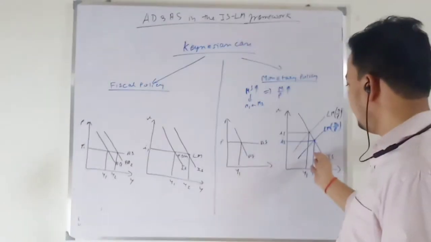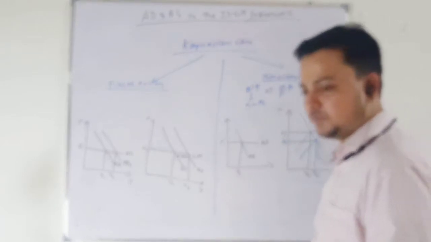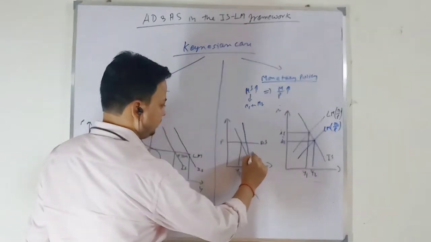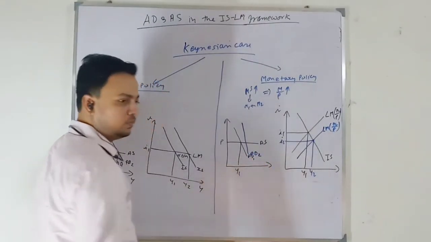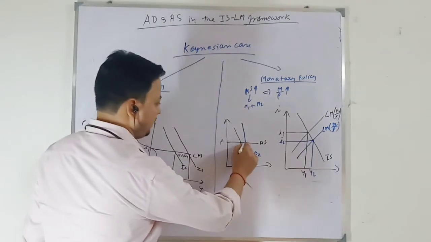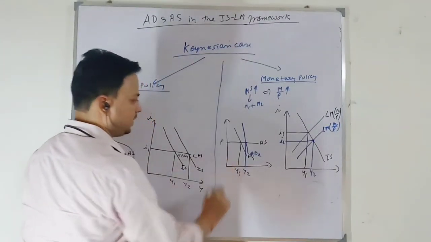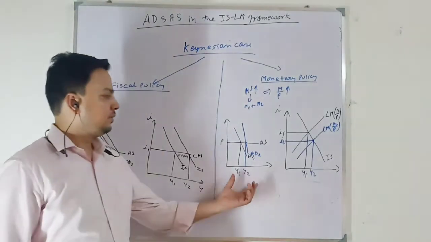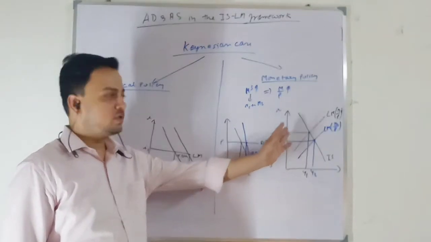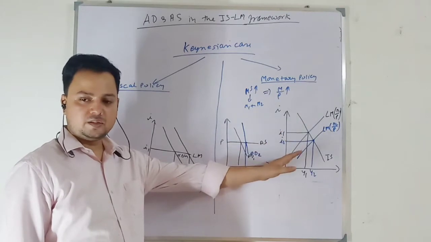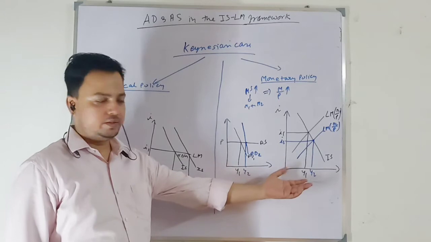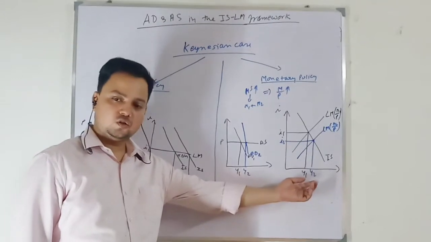Okay, so I am plotting this graph here. Derivation we have done already. So shift in my aggregate demand curve will be non-proportional. It will be like this, from AD1 to AD2. So I will be having higher output for the same price level. Here we see that because of increase in money supply, rate of interest decreases. Due to decrease in rate of interest, you know that output will increase. So there will be increase in equilibrium output.